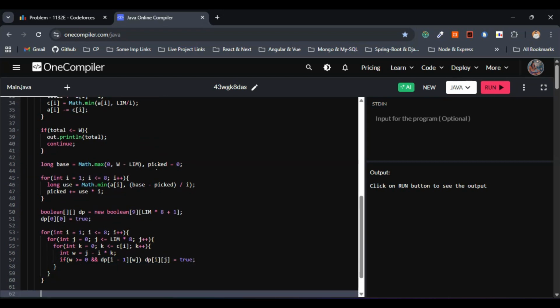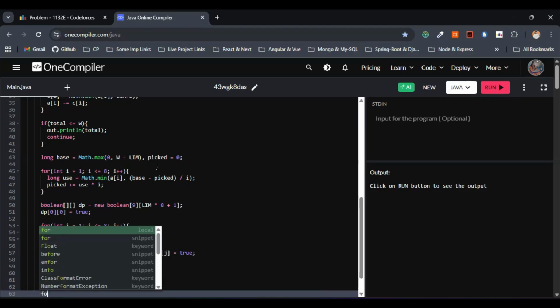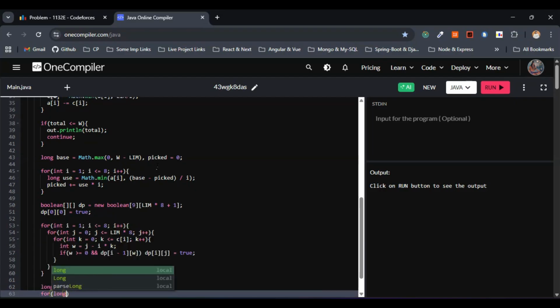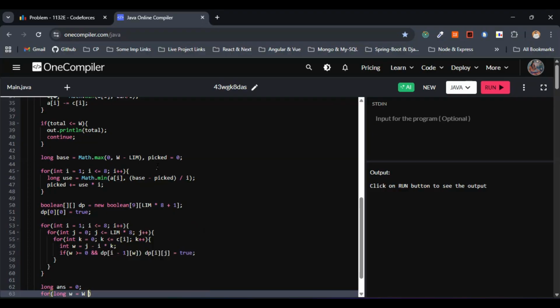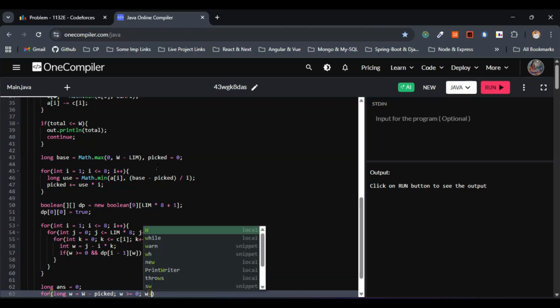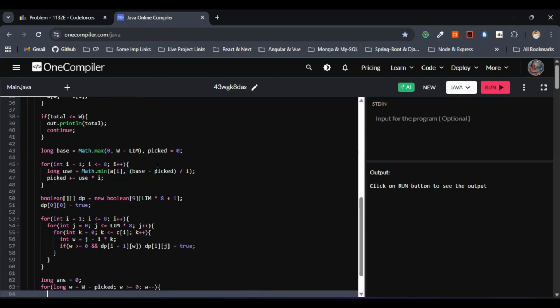So now we have to go with the result variable, right? So anything, result, answer, we have to store the solution within the result variable. So I'll go with answer and initialize this to 0. Let me go with the iteration part here. So this will be long w equals capital W, and w minus picked, I think, right? So we went with this one. Within the approach we discussed the same thing, w greater than or equal to 0, and finally w minus minus, right? So this is fine.